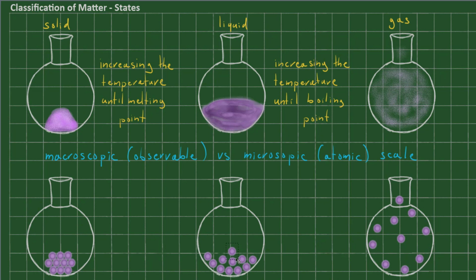All right, so what happens once I provide more energy? As I increase the temperature, each atom is getting more energy that it can use to move. And now the atoms can bounce further apart. So much so that eventually they are moving completely independently from each other. And that is what we have in gaseous state. All of the atoms are moving around and interacting very little with each other.